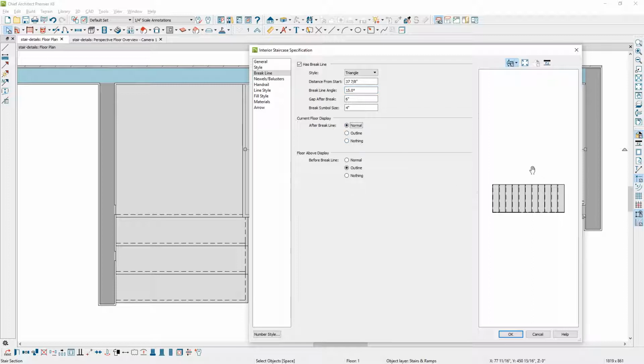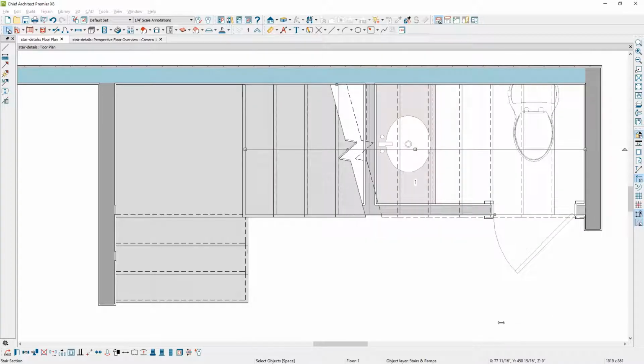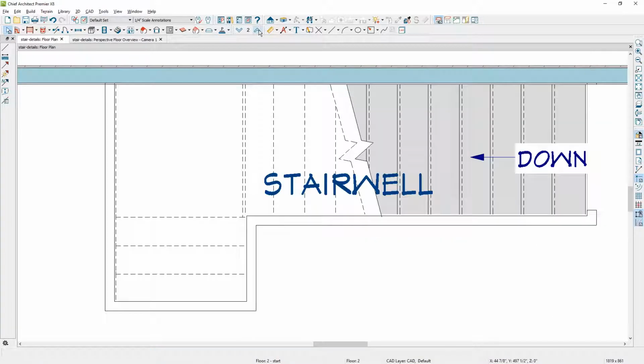You'll get a preview in your panel over here. You can see what it looks like. Again, if you want to control it on the floor above, you won't be able to see that in the panel here because it's on the floor above. Go ahead and take a look at the way it does look on the floor above. Let's go up. And again, you can see that the break line adjustment controls it on both the main floor